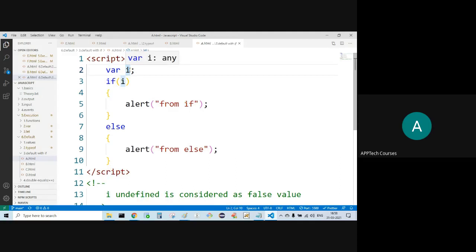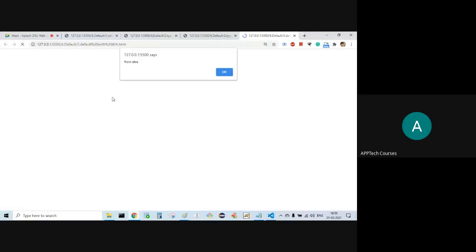I did not supply any value. If it is undefined, it is considered as false. If it is considered as false, the else block will execute. From else I'll get.